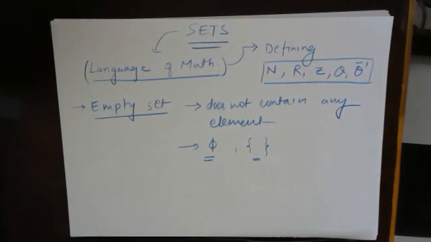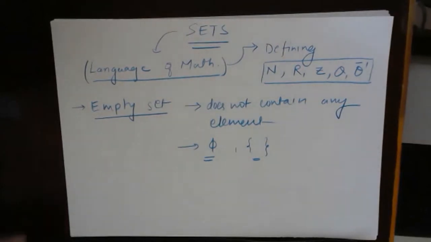Fine. Suppose I give an example: the set of all negative numbers from natural numbers. We know it will be an empty set, because in natural numbers there will be no negative number, right? So in that case, it's just an example. Fine. Okay. So basically, the set which does not contain any element is generally represented as the empty set.